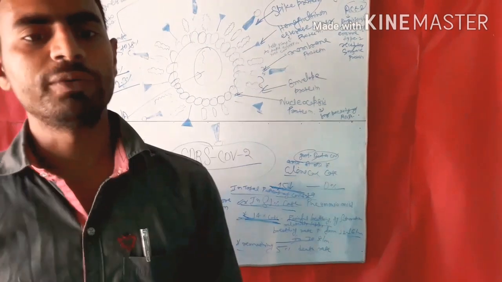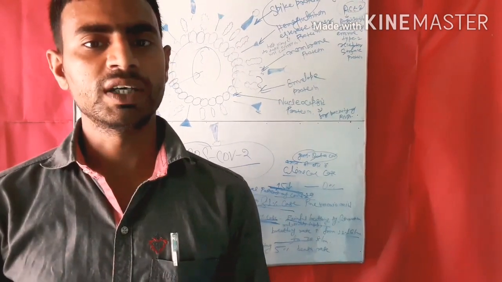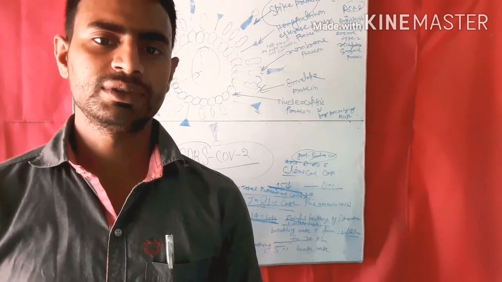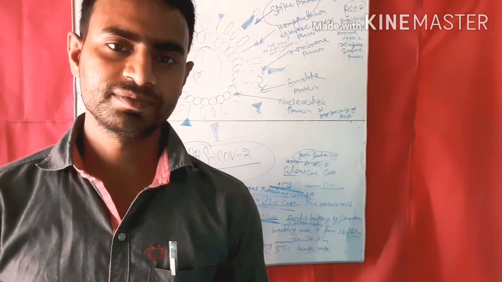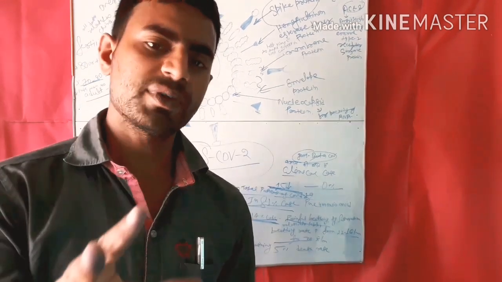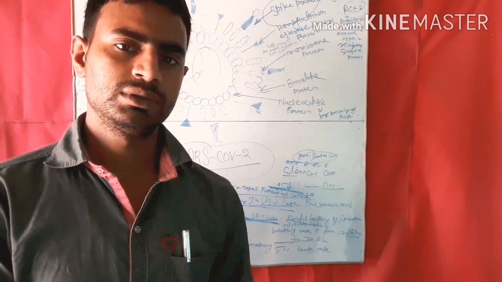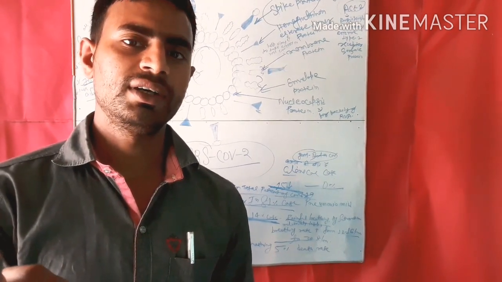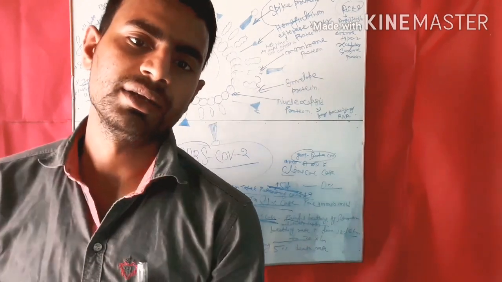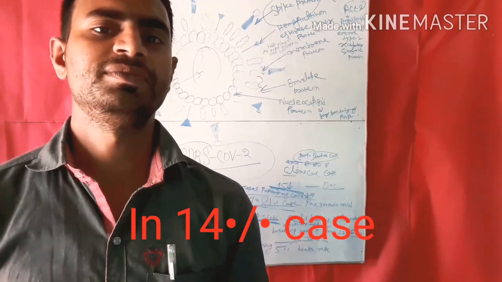This is the ratio, this is the rate of affected people and the death rate. Okay, only 5%. Only 5% of patients die from COVID-19.